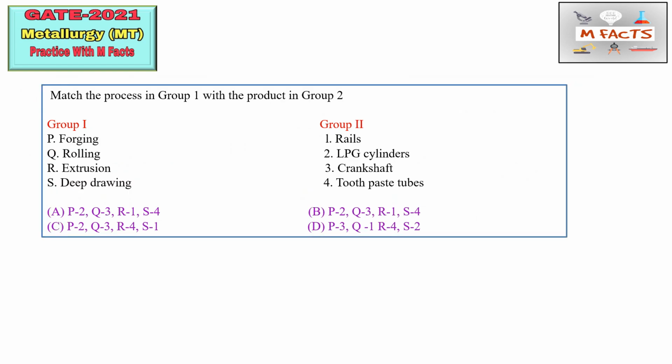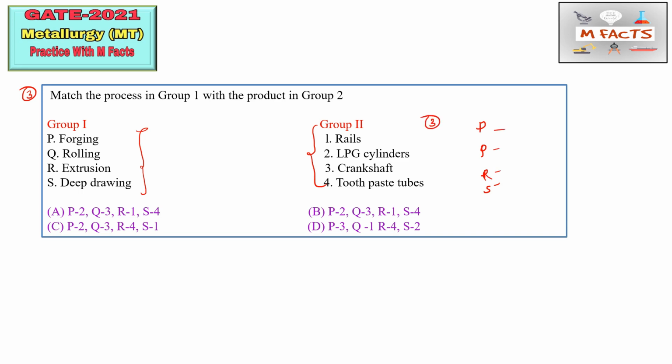So the next question is number three, and in this third question, some process names are given here, that is, some manufacturing processes, and some product names are also given. So we need to match the manufacturing process corresponding to the product name. First of all, I told you to try to find the odd one or the unique one or the common one so that you can eliminate the options. And if you do not succeed in finding the odd one or common one, try to do it this way, like PQRS. So this is the correct way of doing matching.